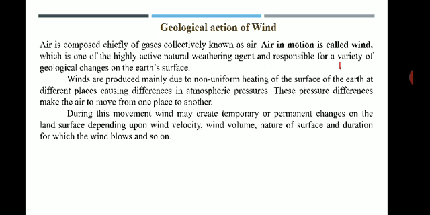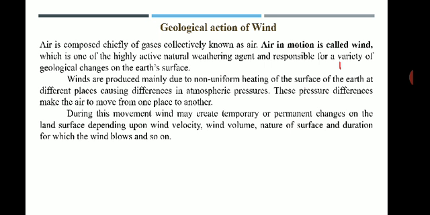We know the earth is heated up because of the sun rays, right? So these winds are produced mainly because of non-uniform or unequal heating of the earth's surface at different places, and this causes what? Difference in the atmospheric pressure.